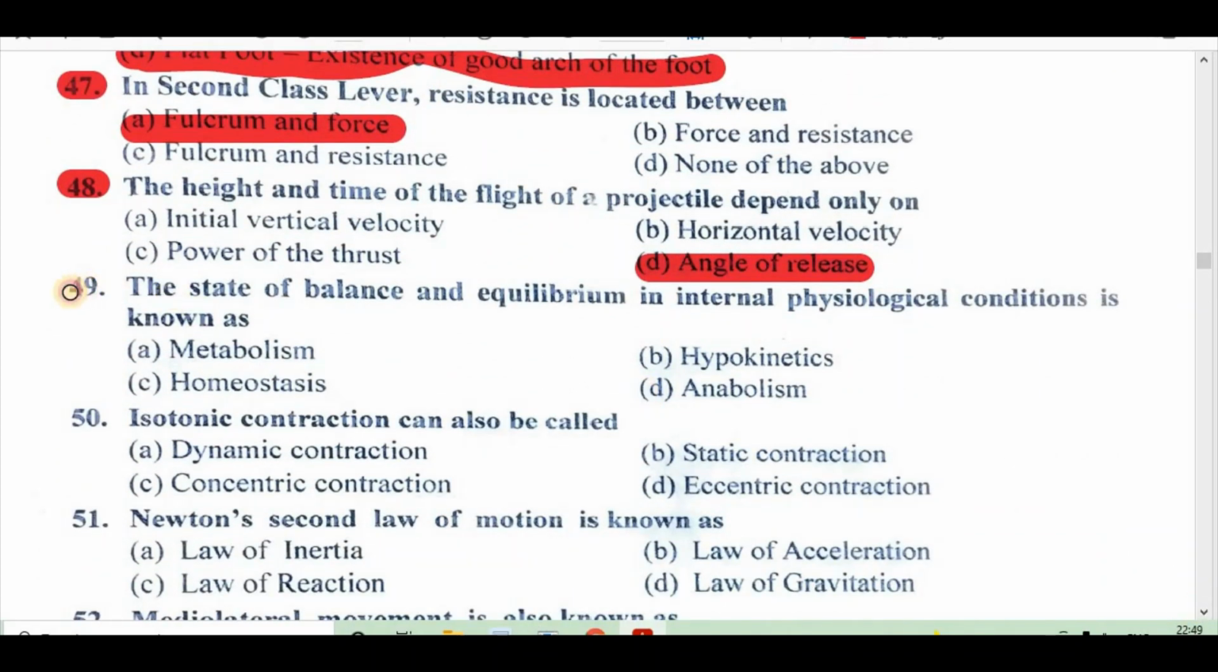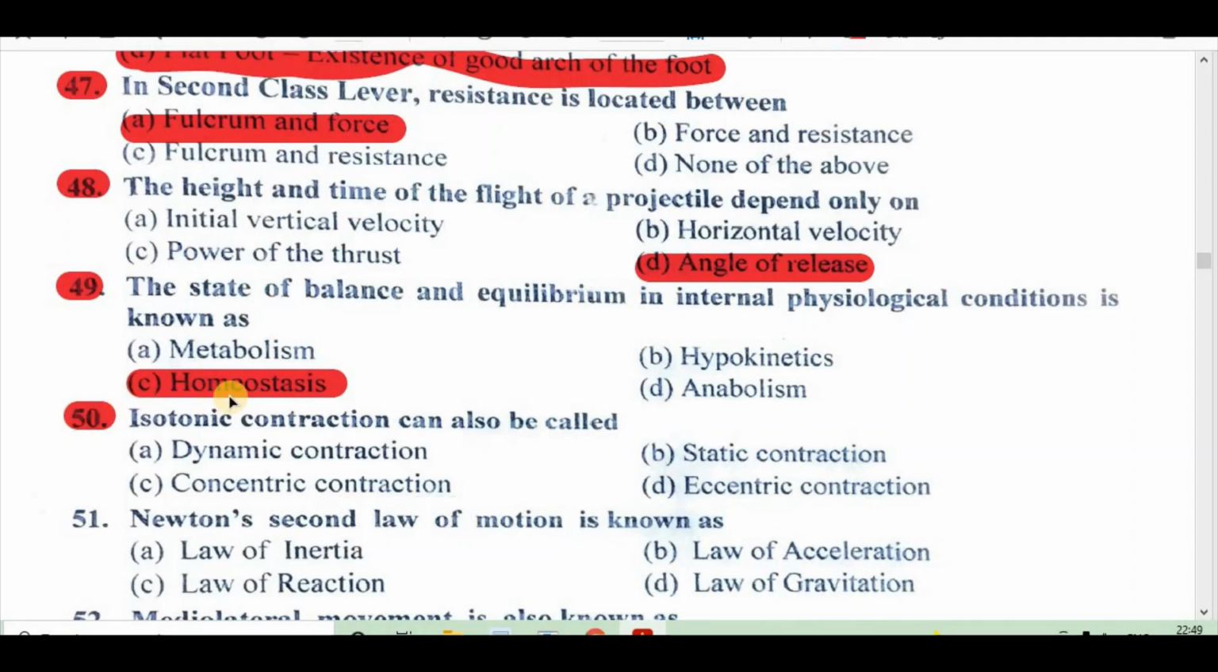Question 49. The state of balance and equilibrium in internal physiological condition is known as A, metabolism, B, hypokinetics, C, homeostasis, D, anabolism. Right answer is C, homeostasis.